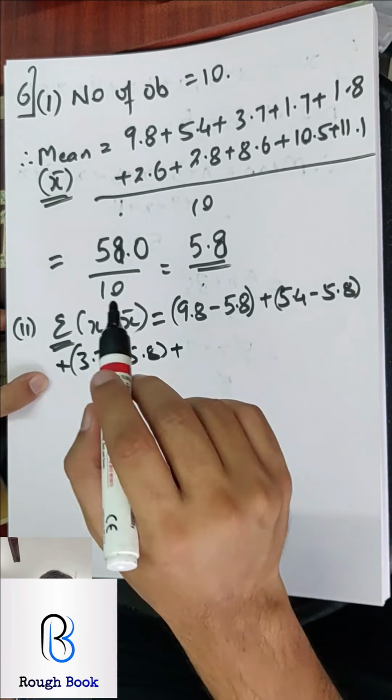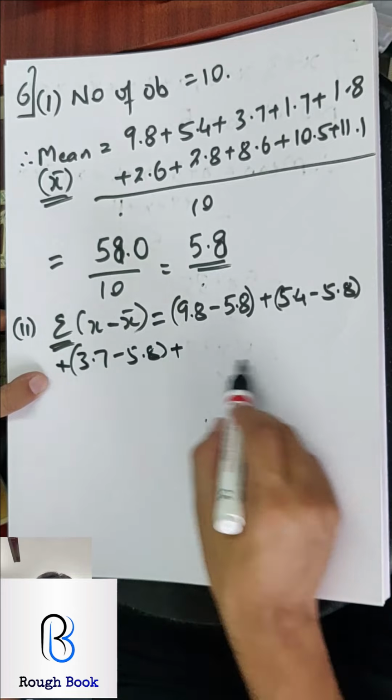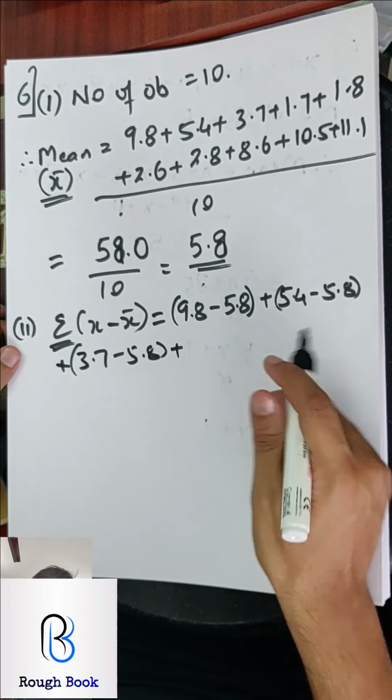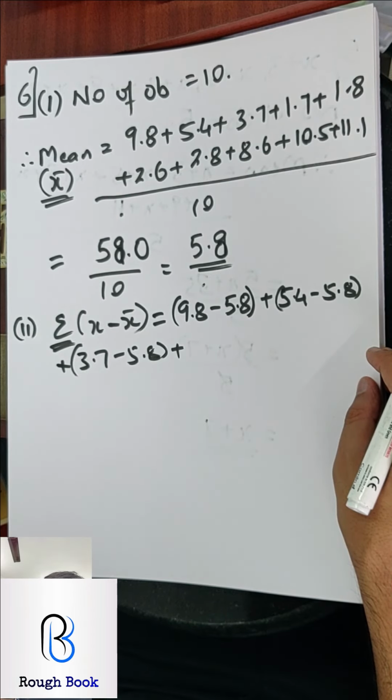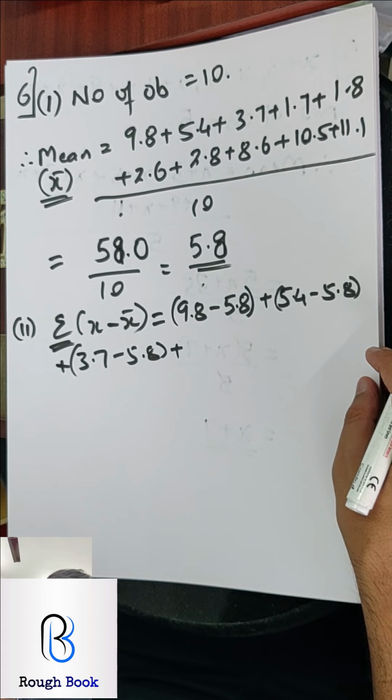You have to take each of the 10 values and add them. You know what the answer is going to be? The answer has to be 0. If your answer is not 0, that means your mean is incorrect. So please take care that your answer is 0 right at the end. Come on, try it. Let's see who can get me the answer correct. Everybody should try it.